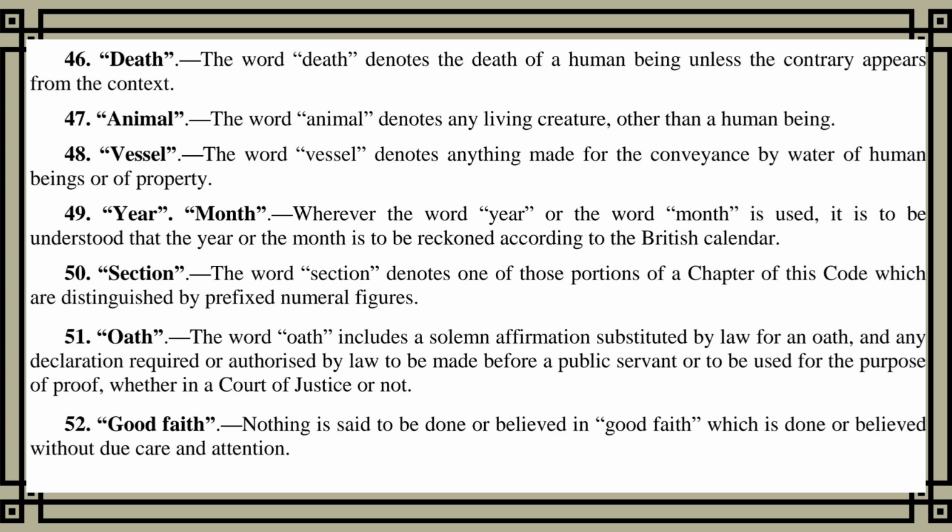Section 49. Year. Month. Wherever the word year or the word month is used, it is to be understood that the year or the month is to be reckoned according to the British calendar. Section 50. Section. The word section denotes one of those portions of a chapter of this code which are distinguished by prefixed numeral figures. Section 51. Oath. The word oath includes a solemn affirmation substituted by law for an oath, and any declaration required or authorized by law to be made before a public servant or to be used for the purpose of proof, whether in a court of justice or not.